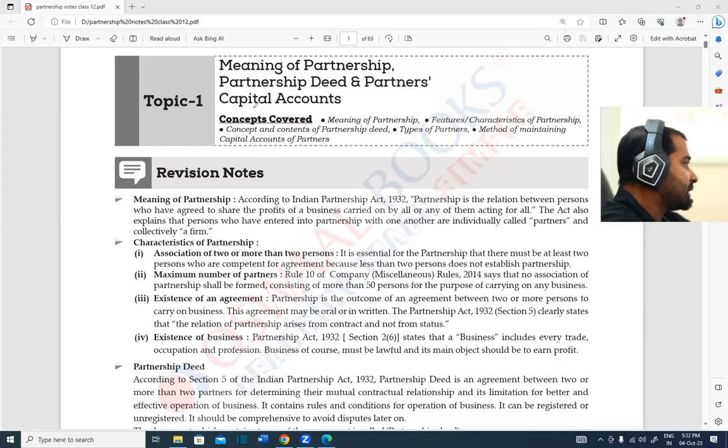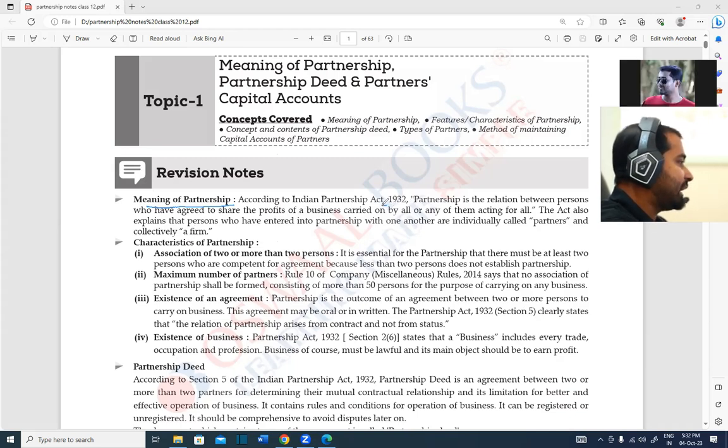Now, the meaning of partnership. The name says that it is a relationship between at least two people. According to the Partnership Act 1932, which is important from the MCQ point of view, partnership is the relationship between persons who have agreed to share the profits. Remember that: who have agreed to share the profits.